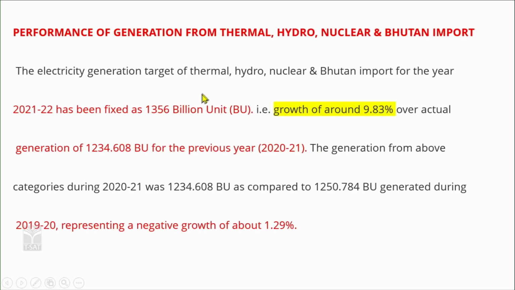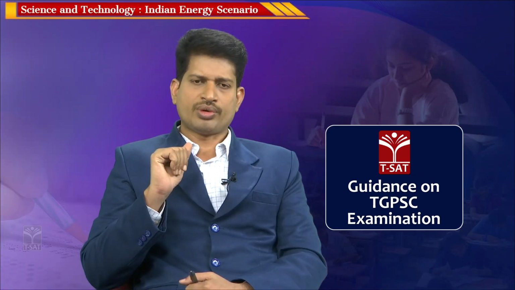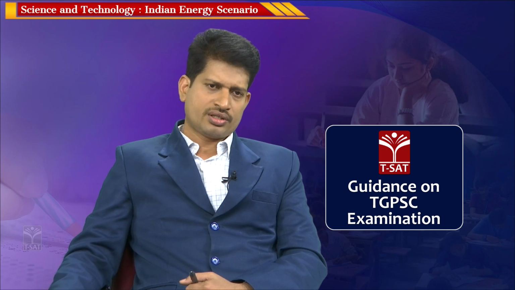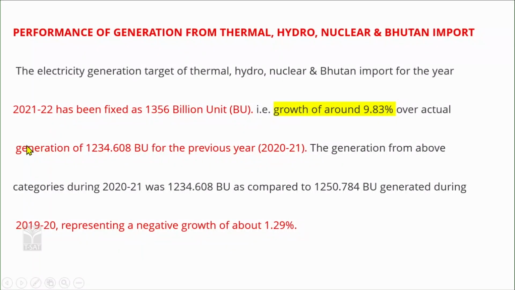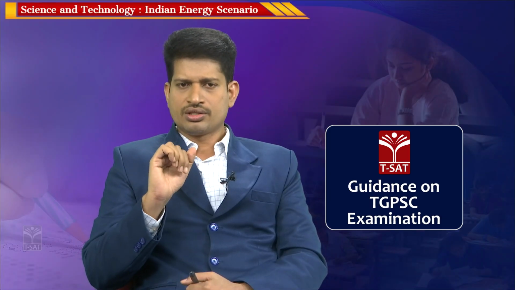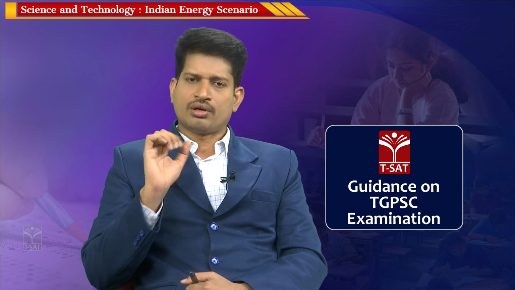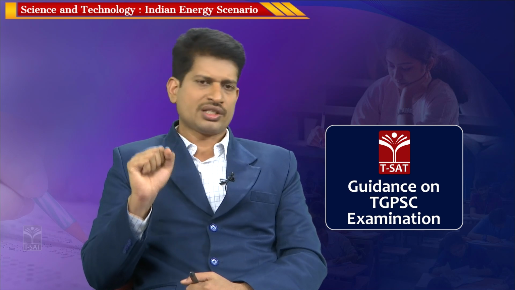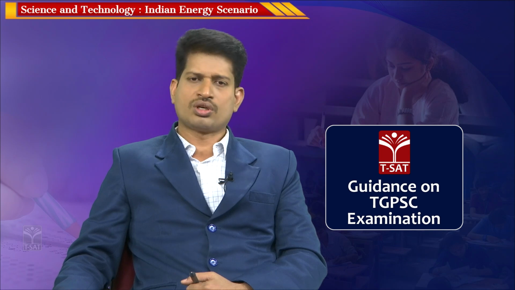So, in this case you need to show the percentage trend in terms of growth of the power is considered. For example, in the case of 2021 and 2022, when you relatively compare with the previous years, the power generation growth rate is 9.8. So, you must be able to give the trend in terms of the growth rate of the power or whether there is decrease in the power. Only in 1 year, there is a decrease, a negative growth rate because of the pandemic. The growth rate of production is less because of the functioning of industries is not much.